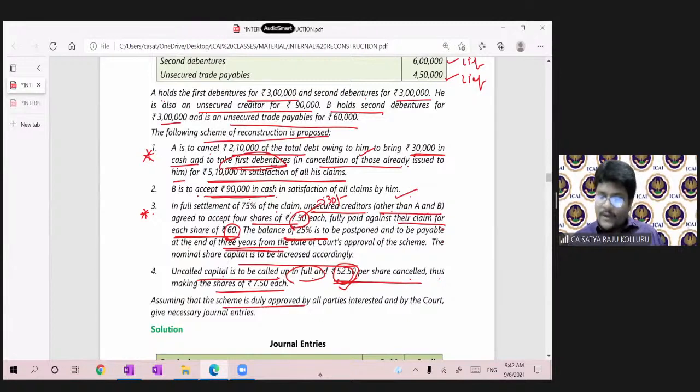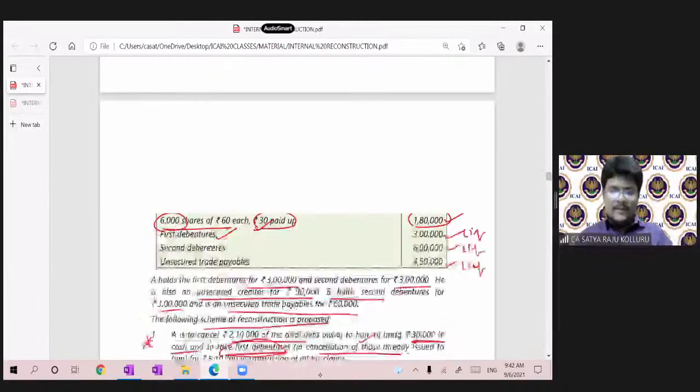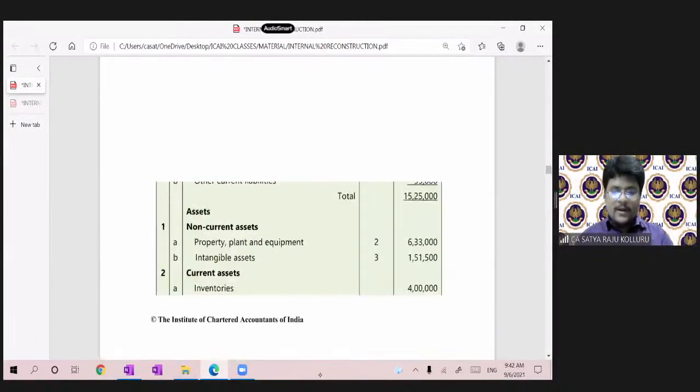Assuming that the scheme is duly approved by all the parties interested by the court, give necessary journal entries. So one more time I'm repeating, sir, which is an important problem, guys, a tricky problem. I'm putting a star mark.